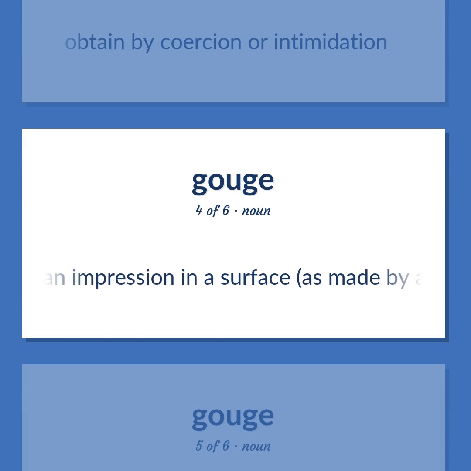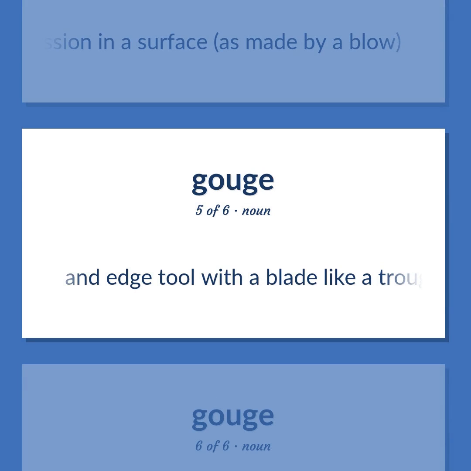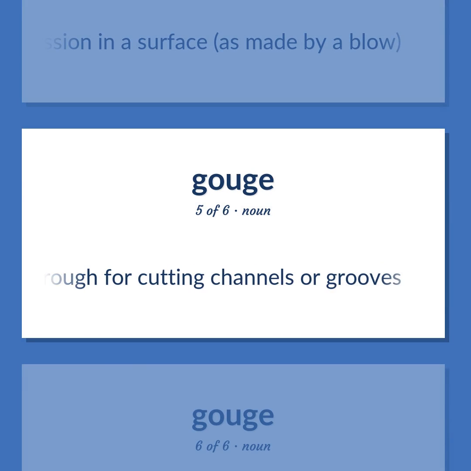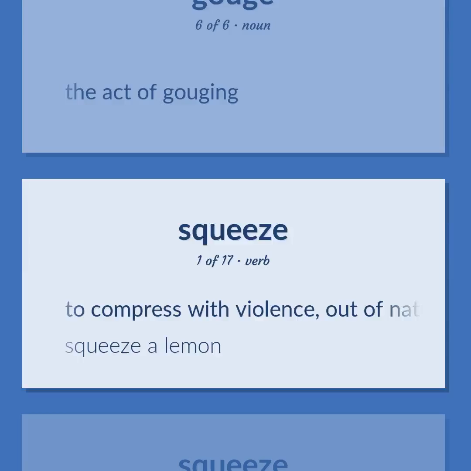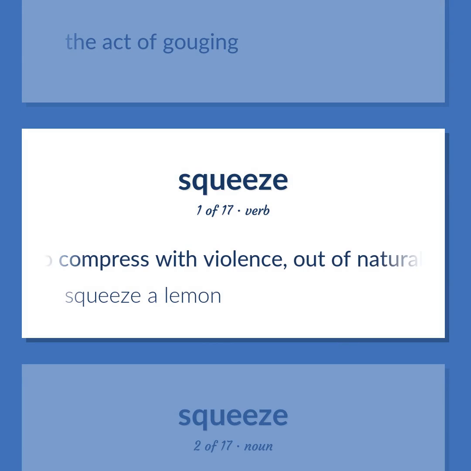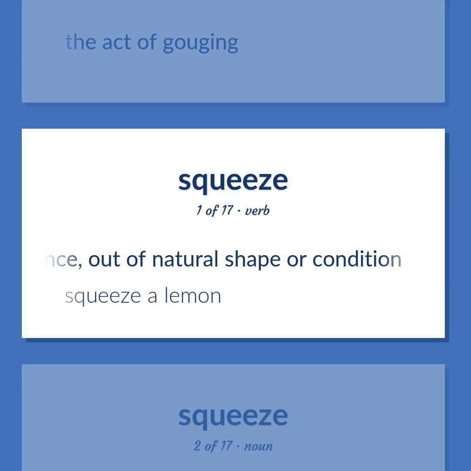An impression in a surface, as made by a blow. An edge tool with a blade like a trough for cutting channels or grooves. The act of gouging. To compress with violence, out of natural shape or condition. Squeeze a lemon.